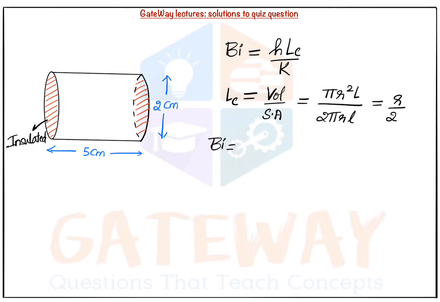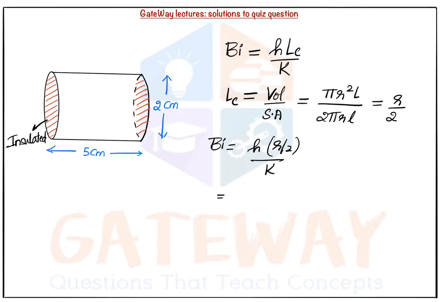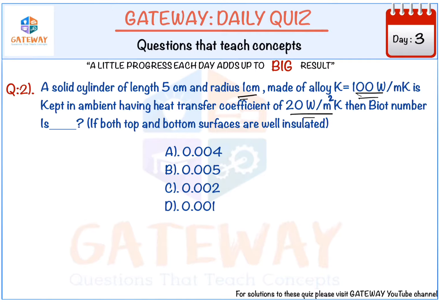Now we will calculate the Biot number. Biot number is equal to h r by 2 upon k. The value of h is given in the question, 20 watt per meter square Kelvin, k is given as 100, and the radius is given as 1 centimeter. Since h is in meters, we also write the radius in meters: 1 centimeter is 0.01 meter, upon 2, divided by 100 watt per meter Kelvin. Then we get the answer as 0.001. This is our Biot number, and this is our answer.